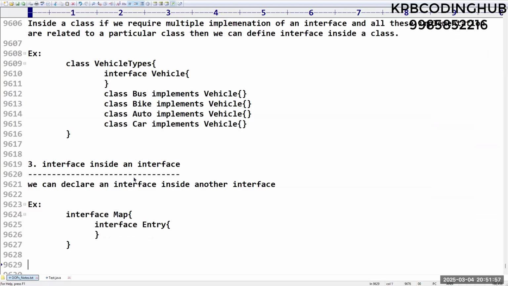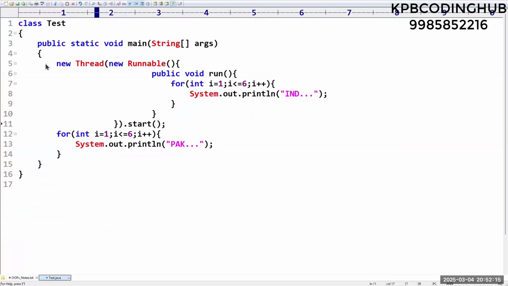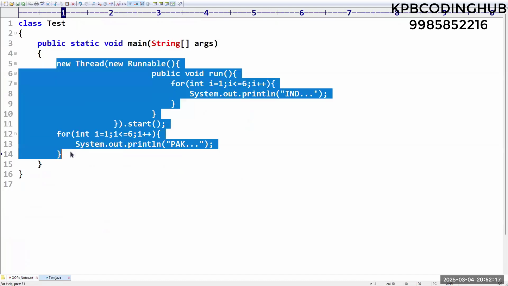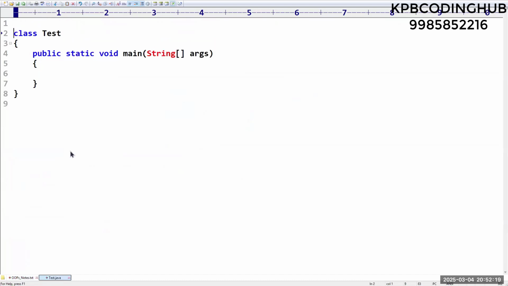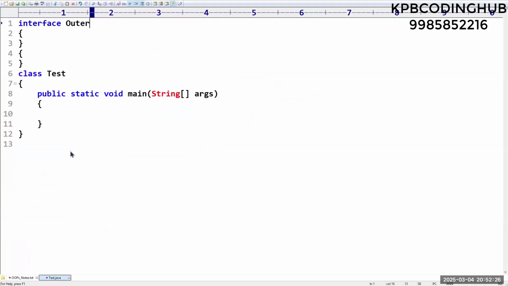Sir, one question actually. If an interface, for example Map, has an Entry, and if you want to provide implementation, then how can you provide it? Can you please explain that one? Okay, for you to understand, I will give one normal example so that you can get clarity. Now observe. I'm taking one class, sorry, first let me take one interface. The name of the interface is Outer.